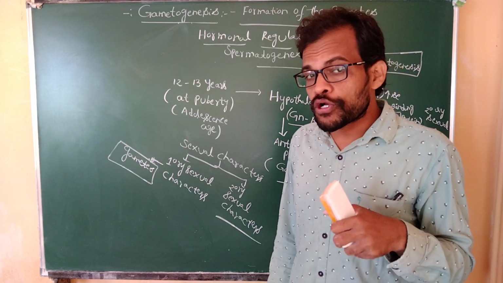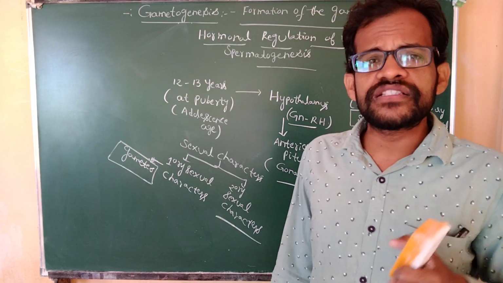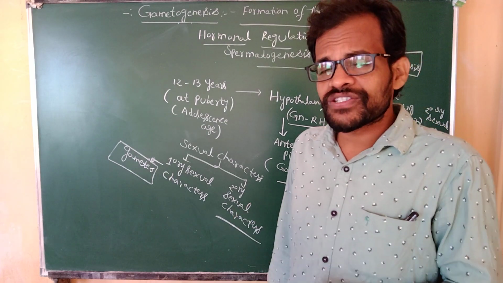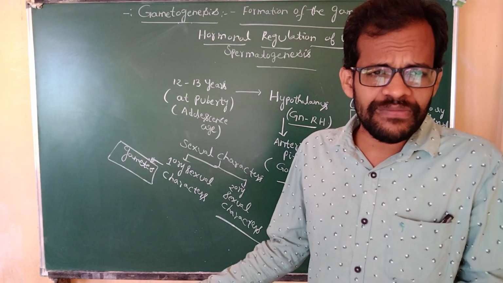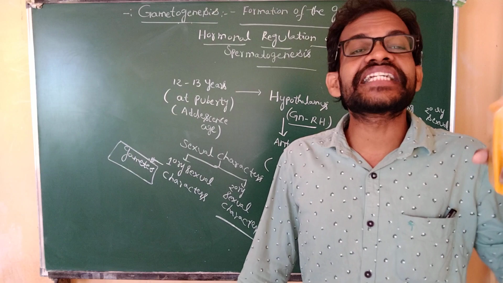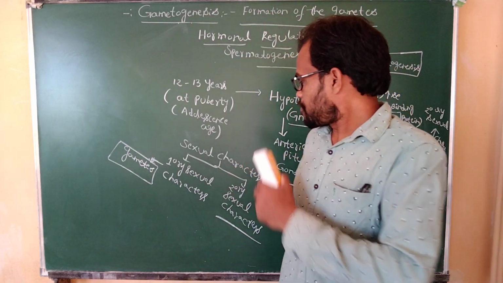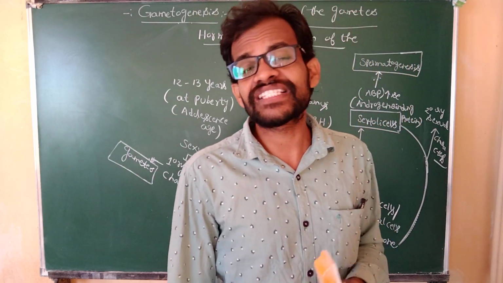Whenever sperm cells are produced in the males, that is the primary sexual character in males. What is the primary sexual character in the females? They produce the egg cell. That is nothing but the primary sexual character. What are the secondary sexual characters of male as well as female?